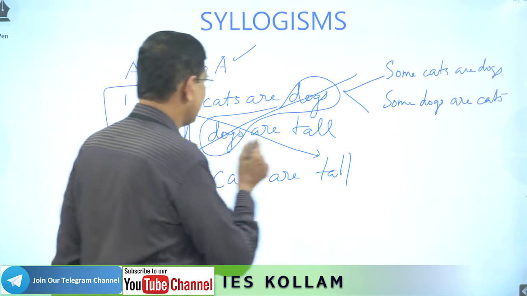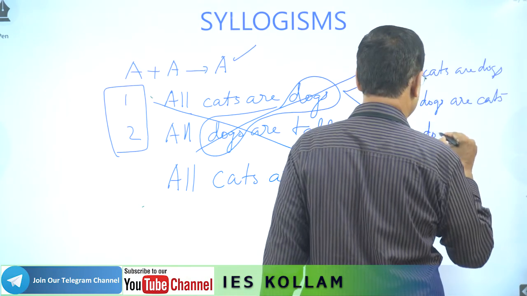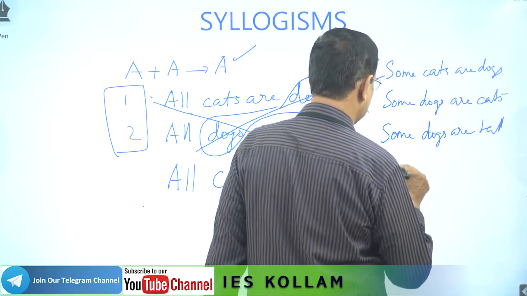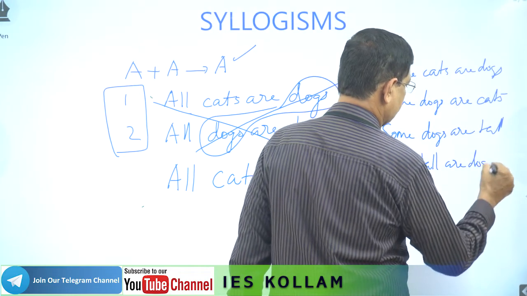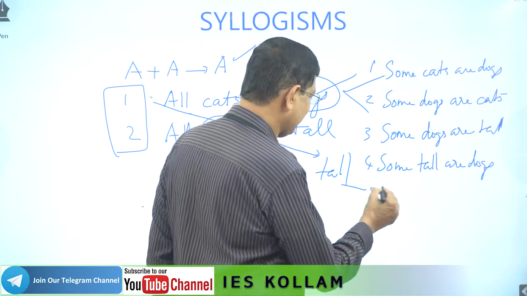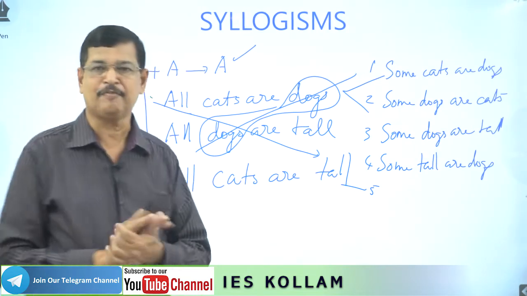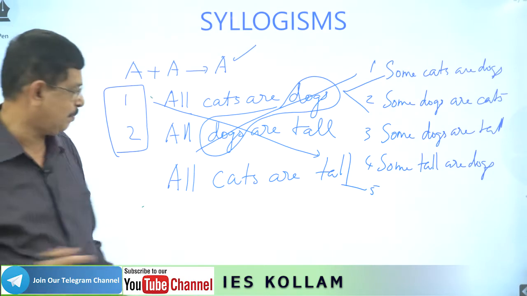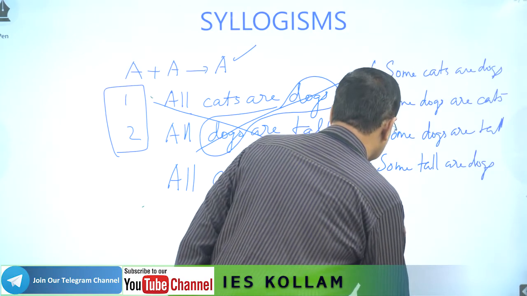Then the second also: all dogs are tall. From there also, some dogs are tall, then some tall are dogs. Therefore, 1, 2, 3, 4. Then this fifth we can arrive at because after combination we are getting the result: all cats are tall. Since it is an A-type statement, again we can convert into I-type: some cats are tall. That is the sixth one.